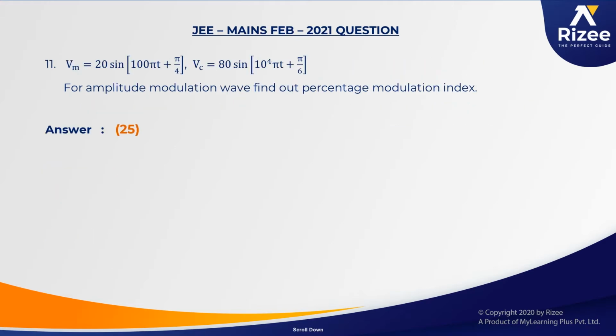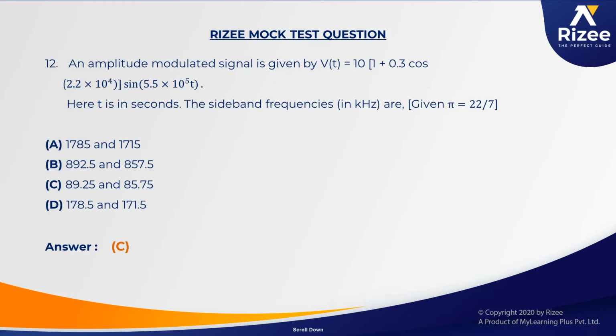So next one, this is the question given in the mains. He has given an amplitude modulating wave as well as a carrier wave. He has asked, for amplitude modulation, find the modulation index. Again, this is another question asked on the same concept of modulation index.